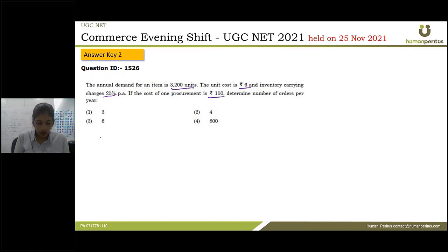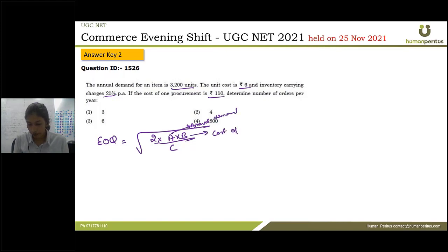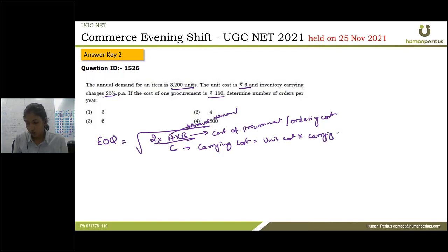Now, in this, we have to calculate EOQ first. EOQ is the square root of 2AB divided by C. Now we know A is our annual demand, B is our cost of procurement, or we can also call it the ordering cost, and C is our carrying cost. And carrying cost is calculated by multiplying unit cost with the carrying charges. Okay, so if we put the values in the formula, then our EOQ will be